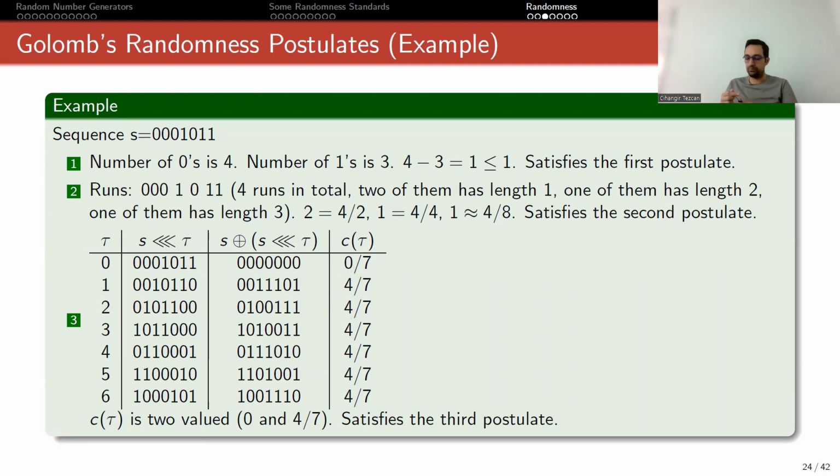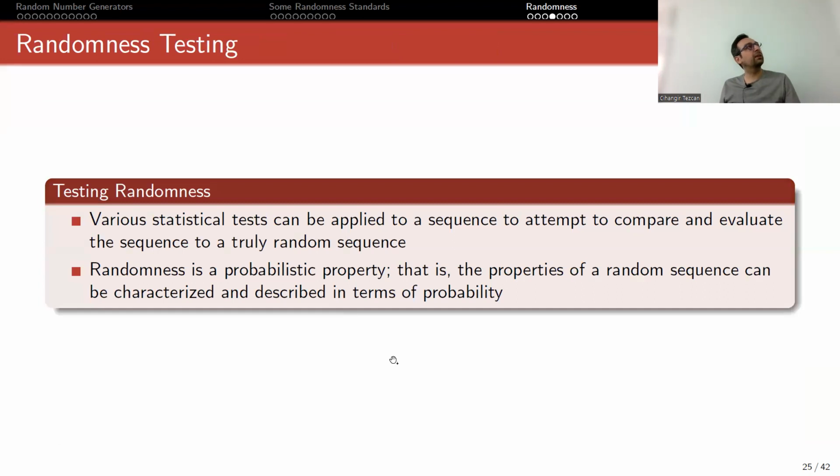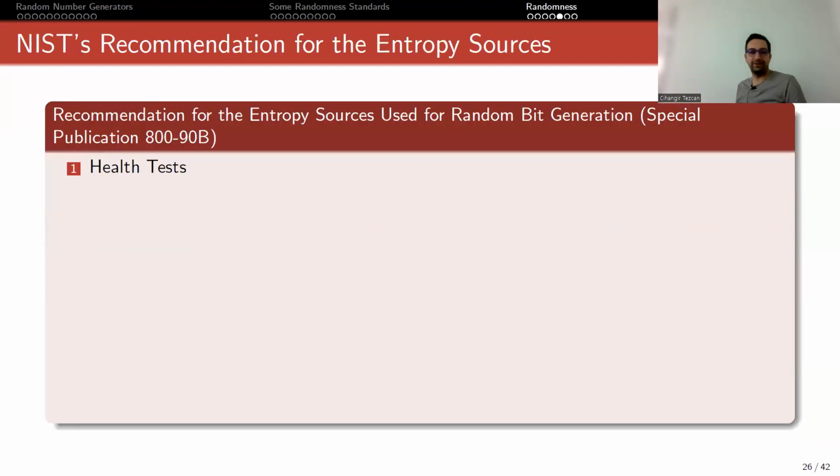Okay. Sorry for that. So these are just postulates telling you what we would expect from a random number. Okay. So we can use these ideas and then generate statistical tests to measure if something looks random or not. Okay. So various statistical tests can be applied to a sequence to attempt to compare and evaluate the sequence to a truly random sequence. Randomness is a probabilistic property. That is, the properties of a random sequence can be characterized and described in terms of probability.